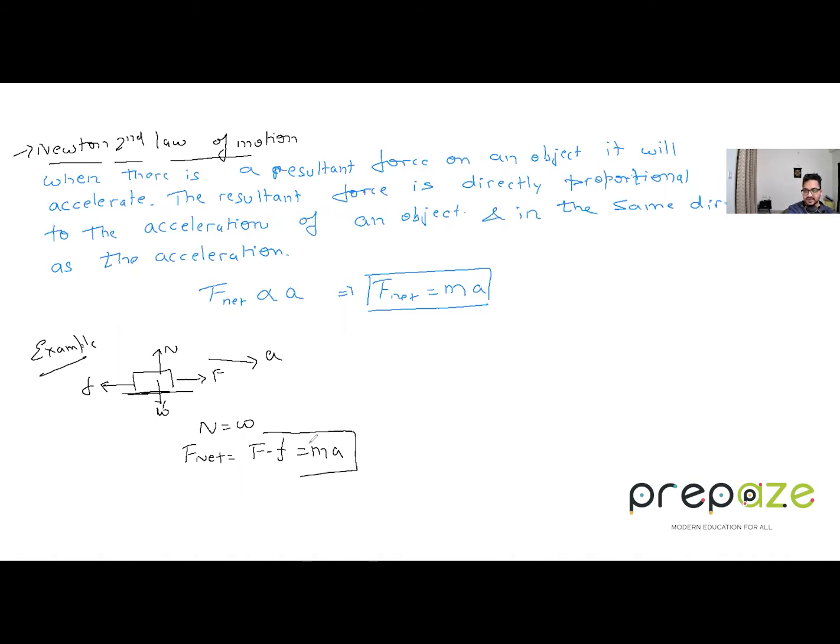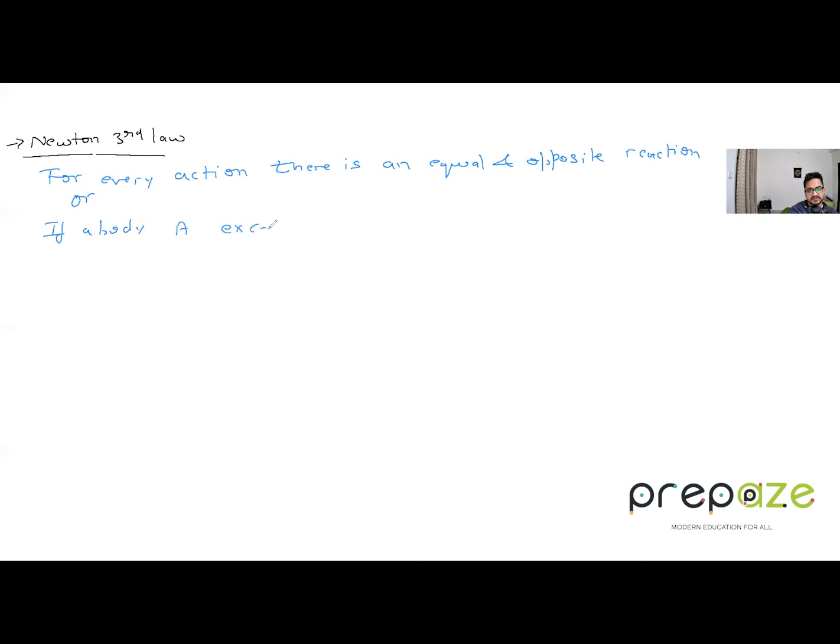All right. So this was Newton's second law. I hope you must have understood it. The third law, which is the last law, is Newton's third law. Let's discuss that. Newton's third law of motion. Now, what's the statement of it? It goes like this: for every action, there is an equal and opposite reaction. Or in other words, we can say, if a body A exerts a force F on body B, an equal and opposite force is exerted by body B on body A.